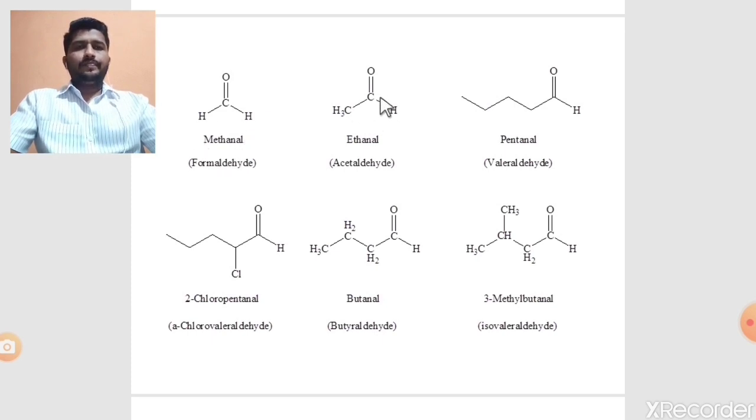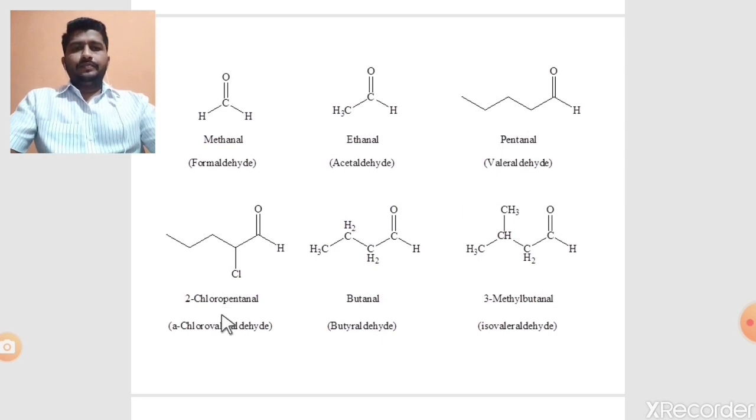Number second example, select the longest continuous chain of carbon atoms. Here there are two carbons, number first, number second carbon. Then the parent alkane is ethane. The last E is replaced again by the suffix "al", means it finally gives ethanal. In the common system it is called the acetaldehyde molecule. Similar to this methanal and ethanal, the same for pentanal: select the longest continuous chain of carbon atoms, 1, 2, 3, 4, 5, means the parent alkane is pentane. The last E is replaced by "al". It finally gives pentanal.